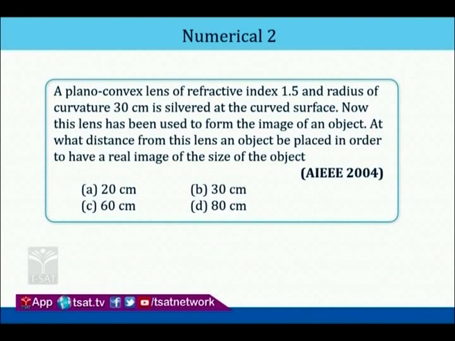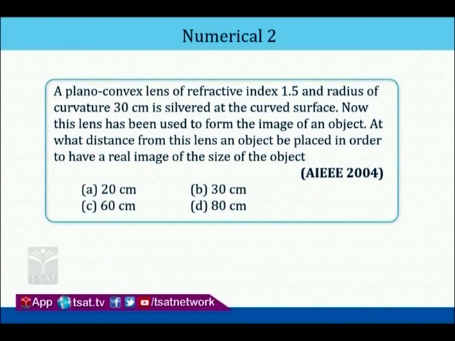A plano-convex lens of refractive index 1.5 and a radius of curvature 30 centimeter is silvered at the curved surface. Now, this lens has been used to form the image of an object. At what distance from this lens should an object be placed in order to have a real image of the size of the object? See, here this is the previous question which was asked in the JEE Mains.